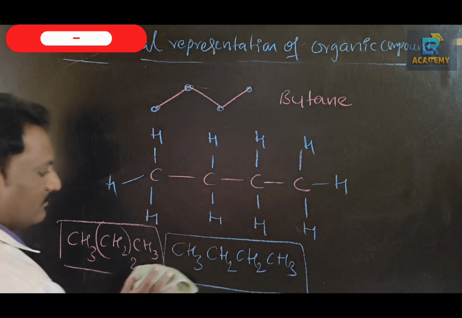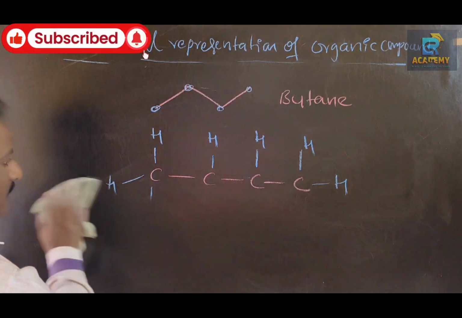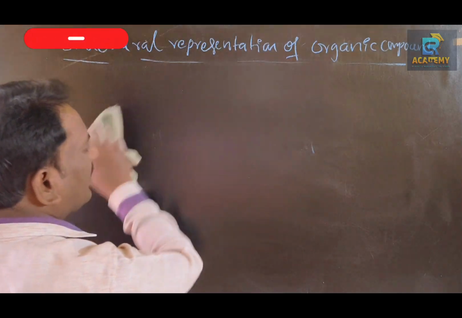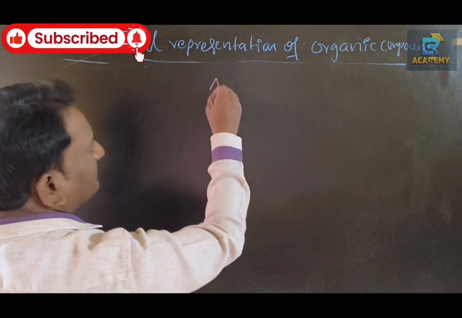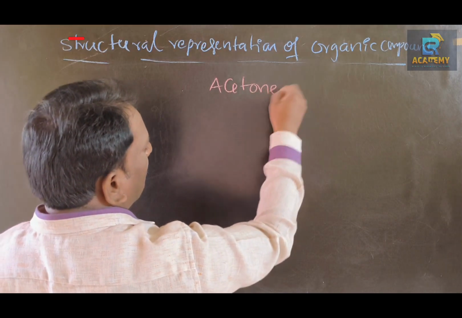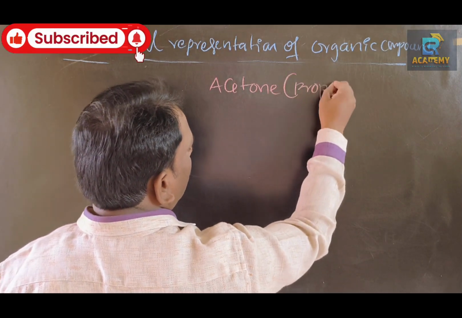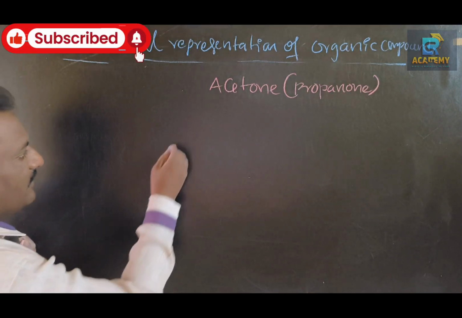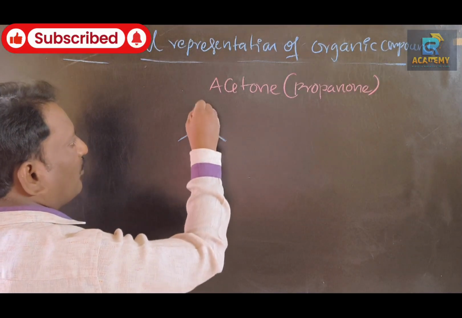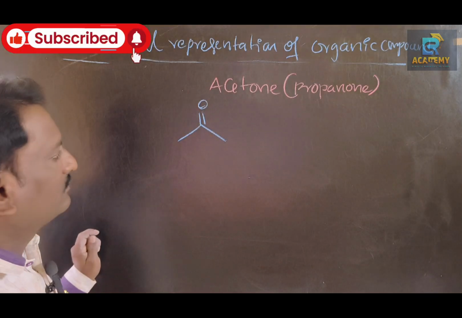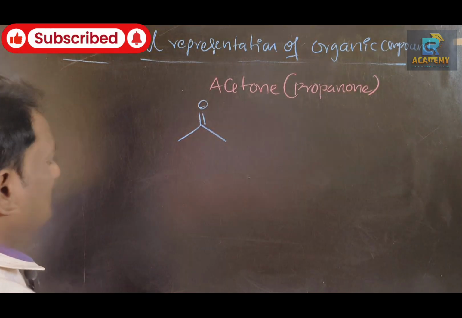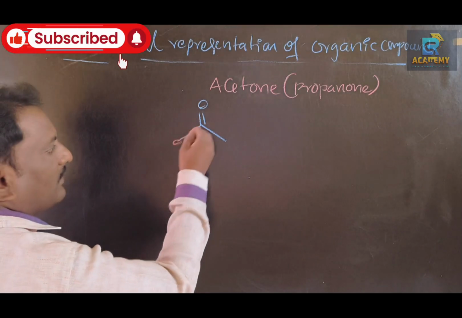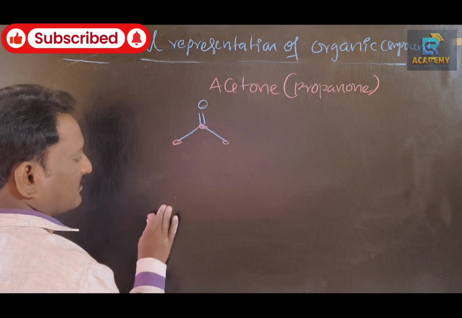Next one. Let us take acetone. Acetone is also called propanone. The bond line structure will be like this; this is a bond line structure of acetone. Let us write the detailed structure. Carbon, carbon, carbon: 3 carbon atoms are present.